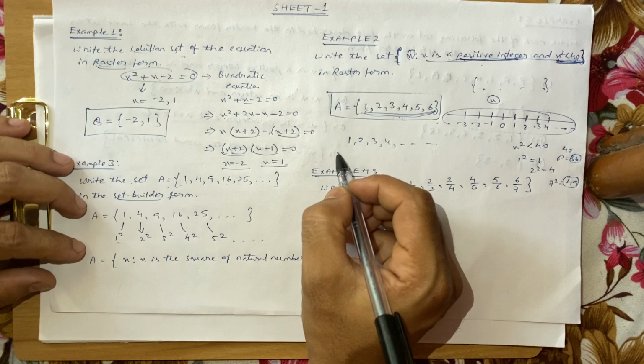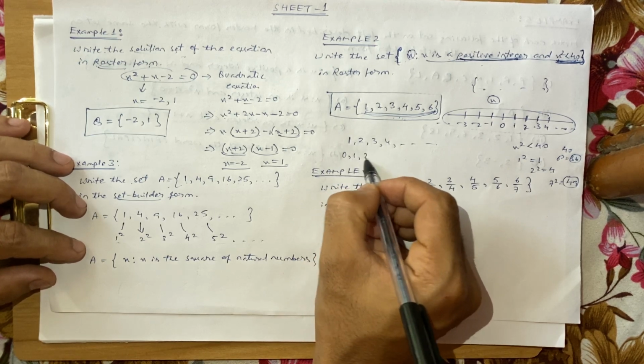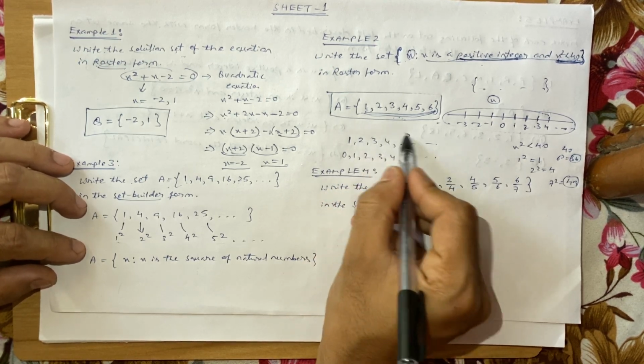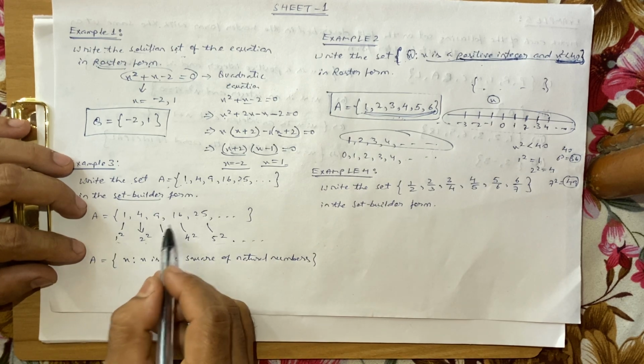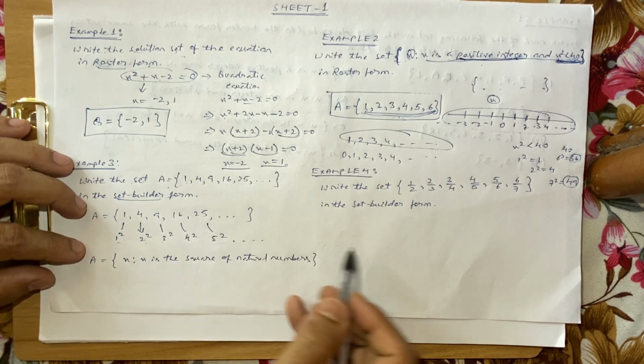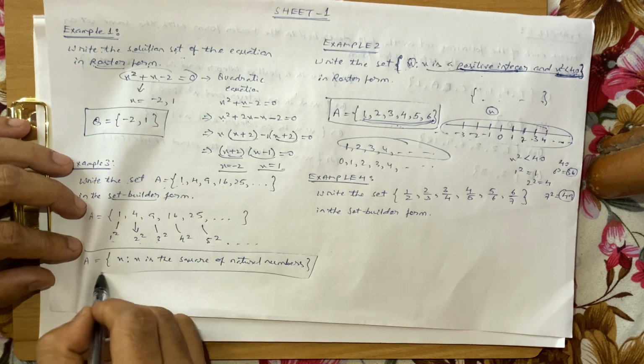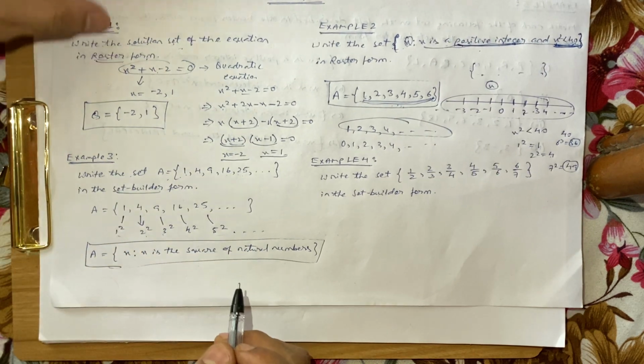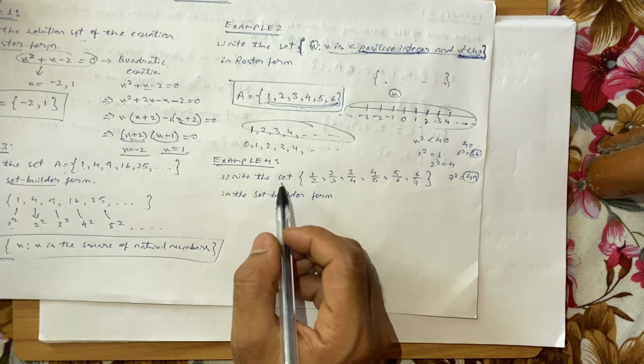And what are whole numbers? When it starts from 0, 1, 2, 3, 4 like that, right? So square of natural numbers: 1 square, 2 square, 3 square, 4 square, 5 square and so on. So this is your answer. Write the common nature of all the elements. Now let's talk about example number 4.